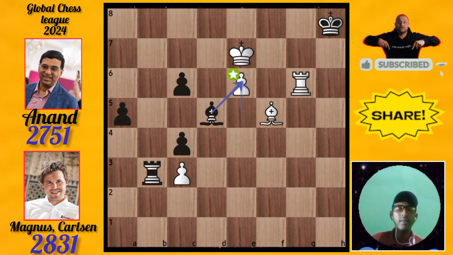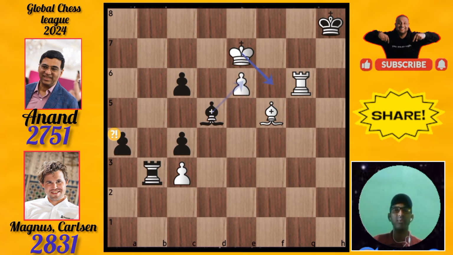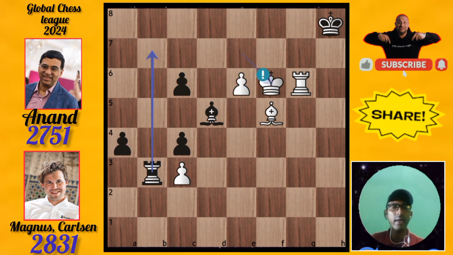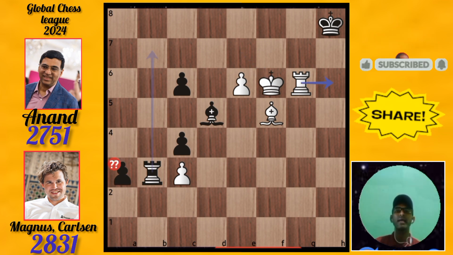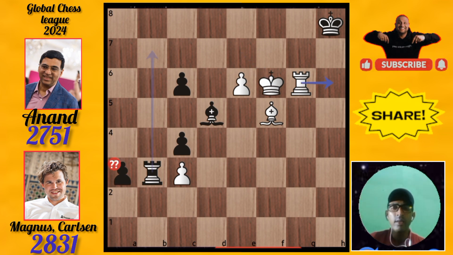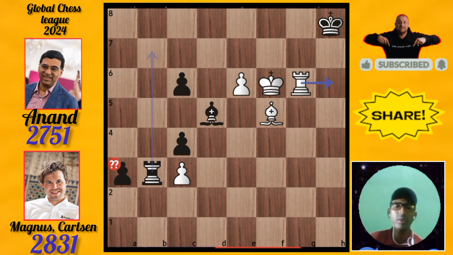We will see how to carry this match, Viswanathan Anand. Anand pushes the pawn to f4. Then the king comes to f6. Then Viswanathan pushes the pawn. This is the big blunder made by Viswanathan Anand. That's why this game ended in a win for Magnus Carlsen. Magnus Carlsen easily won the game.